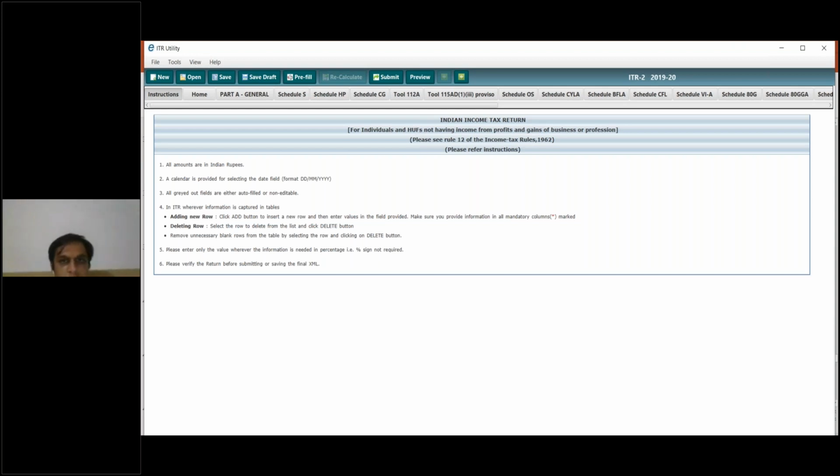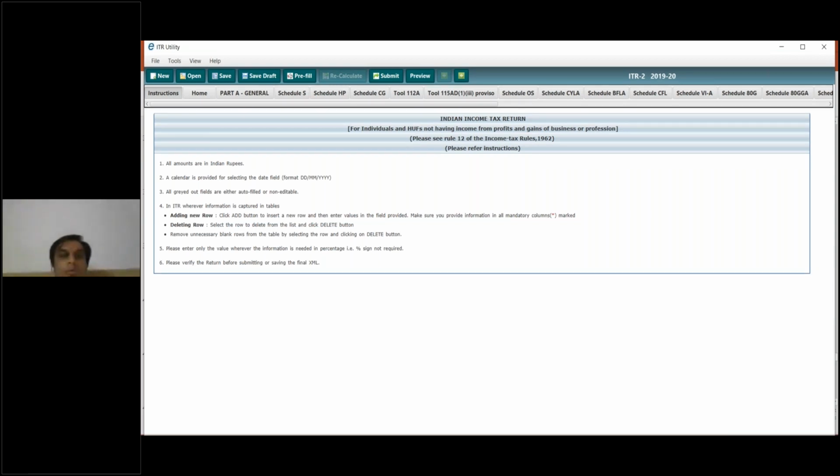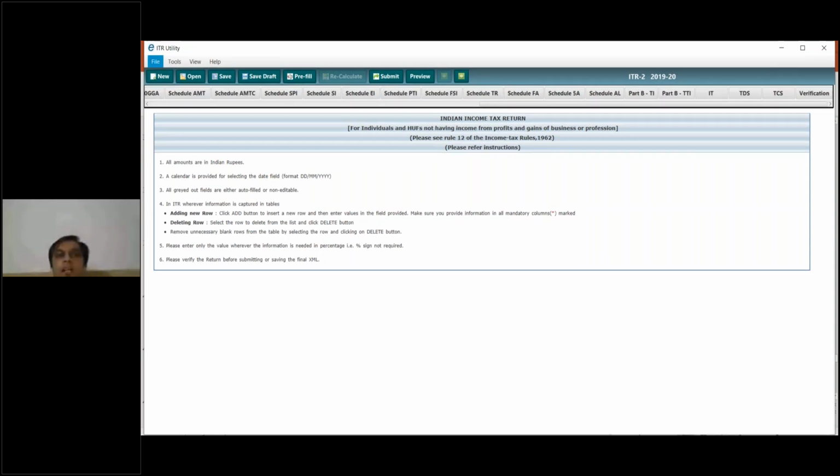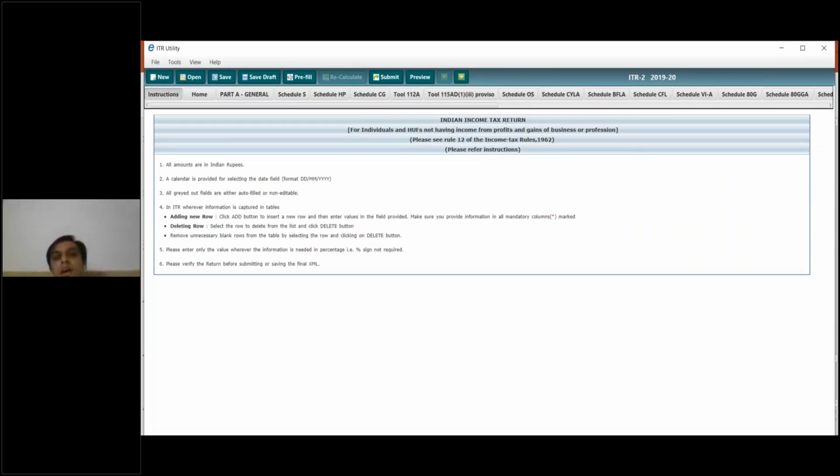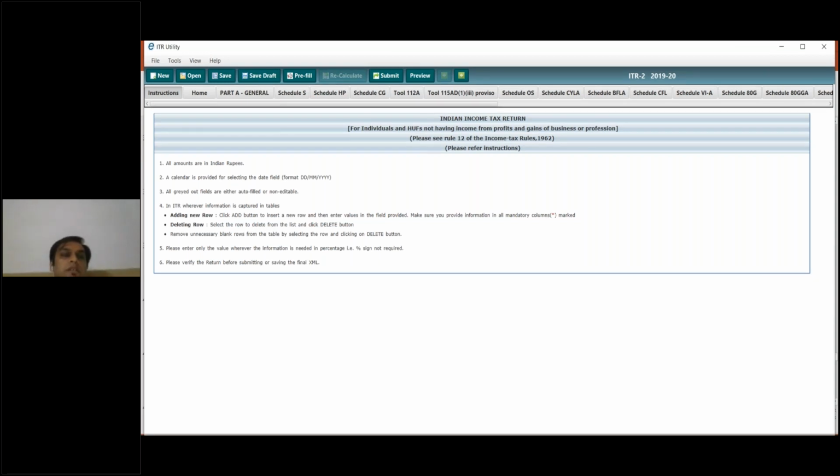There are different tabs: instructions, home, Part A general, Schedule S, that is salary, Schedule HP is house property, Schedule CG is capital gain, Schedule 112A is for capital gain on shares, Schedule 115AD is for capital gain of shares, Schedule Other Sources, Schedule Current Year Losses, Schedule Brought Forward Losses, Schedule Chapter VI-A, Schedule AMT, alternate minimum tax carry forward, Schedule SPI, Schedule SI, Schedule EI, Schedule PTI.